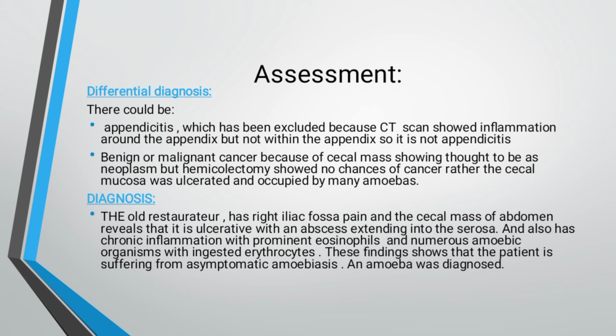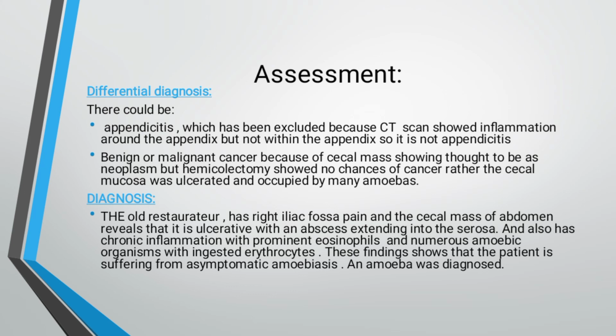Secondly, it could be benign or malignant cancer, because the cecal mass was thought to be a neoplasm, which shows the new growth of cells. But the hemicolectomy showed no signs of cancer. Rather, the cecal mucosa was ulcerated and occupied by many amoebas. So we found the presence of amoebas, and there is no outgrowth or any additional growth there. So it is not cancer either.